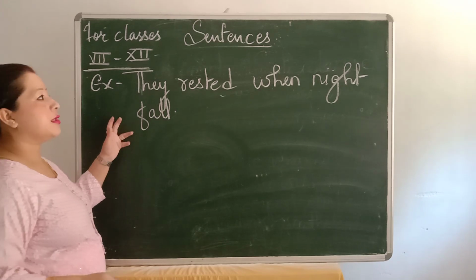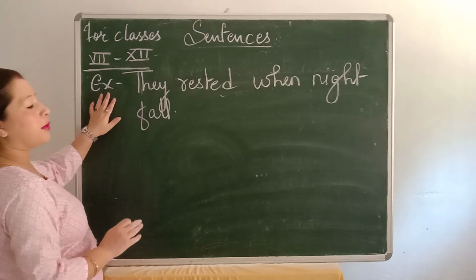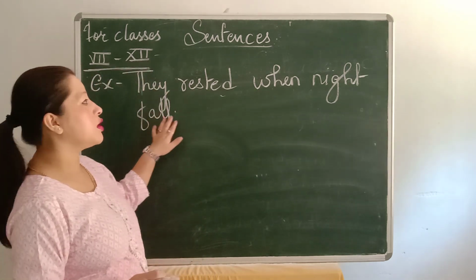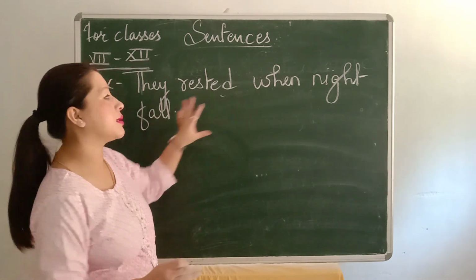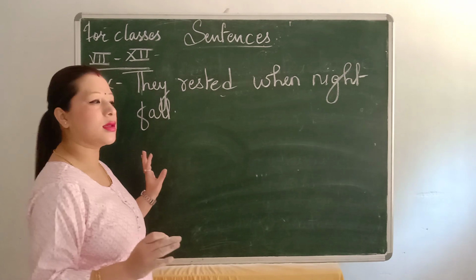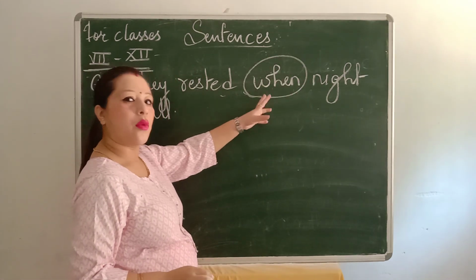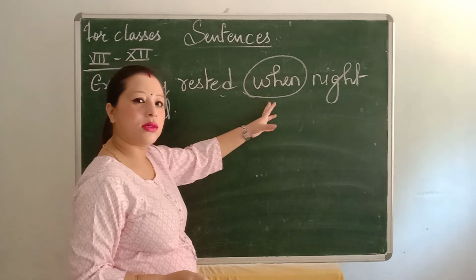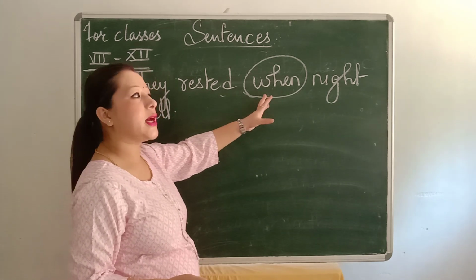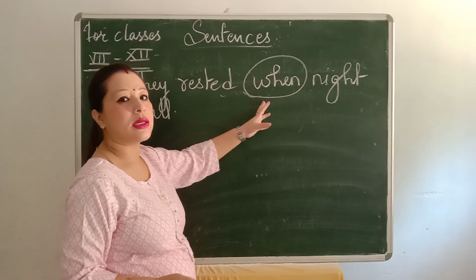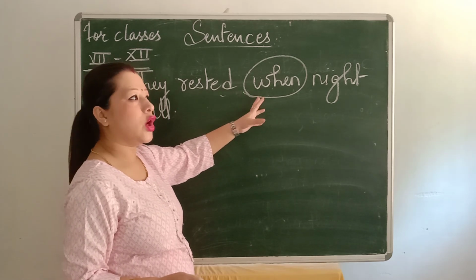This is a complex sentence. Another example I am giving you all: they rested when night fell. Children, what do you see here? When is a subordinate clause. When you see words like when, where, wherever, because, after, before, these are all subordinate clauses, and a subordinate clause is helped by a principal clause.